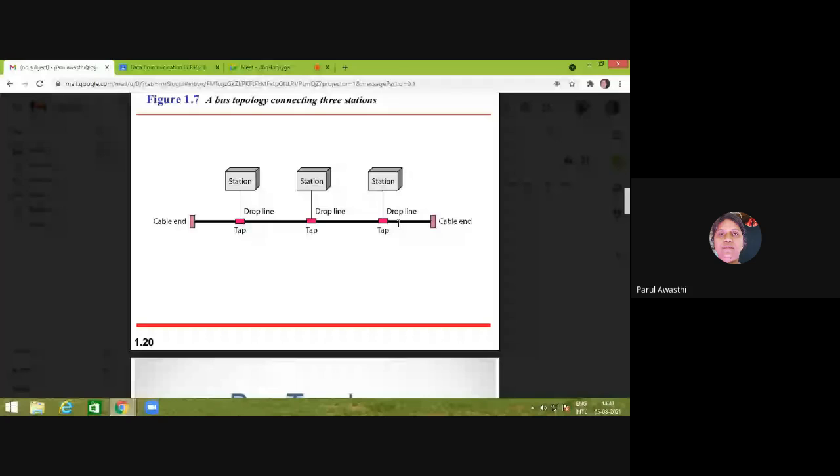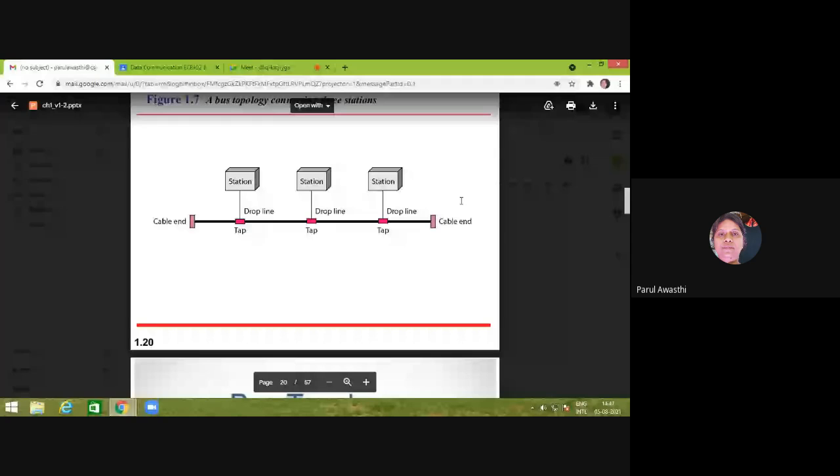It may be resistive, capacitive, or inductive depending upon the characteristics of this particular cable. It should be equal to the characteristic impedance of the cable. Suppose we are using coaxial cable; the characteristic impedance of broadband coaxial cable is equal to 75 ohms. So a 75 ohm resistor will be connected at both the ends.